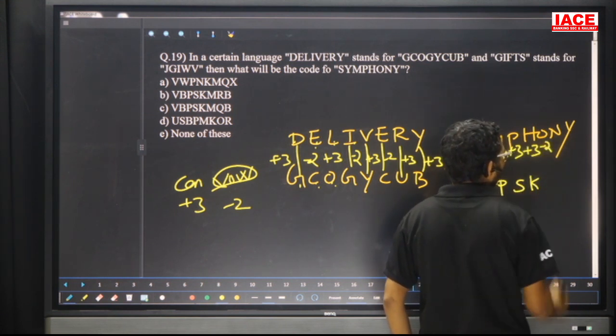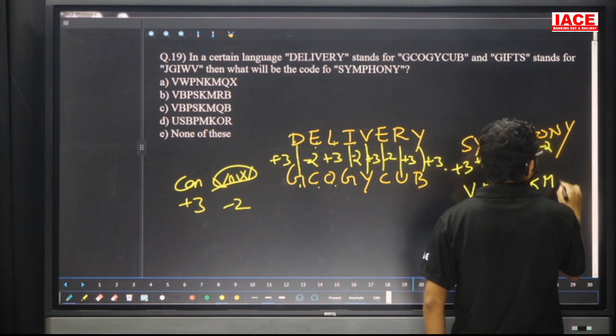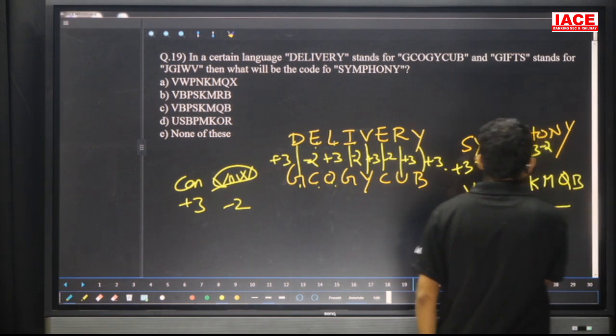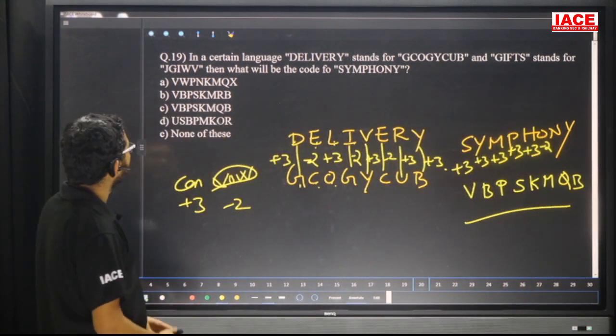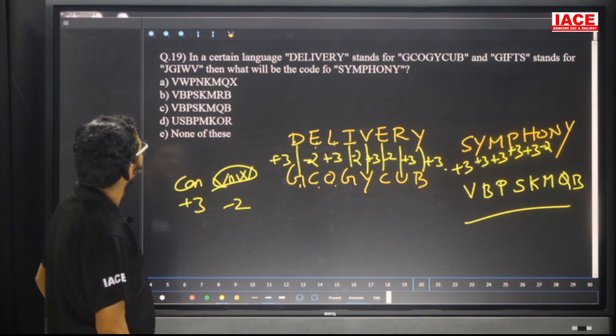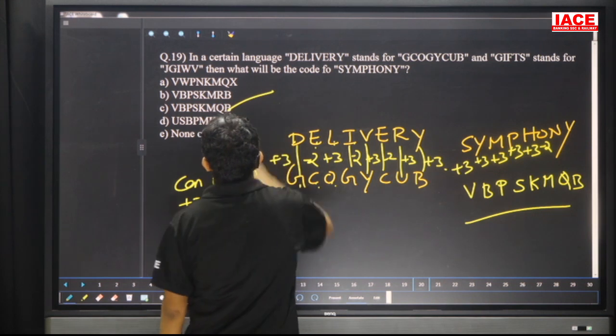Vowel means what? Minus 2. That means O minus 2 is 13, M. Now, N plus 3 is 17, Q. Y plus 3 is B. So vowel means minus 2, consonant means plus 3. Then check the answer: VB, PSK, MQB. Answer is option C. Question number 19, option C.